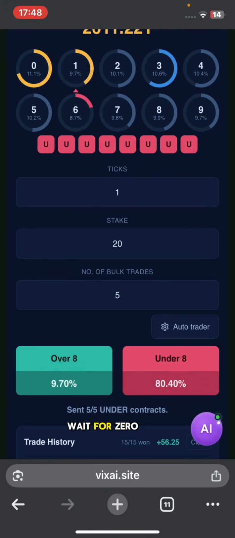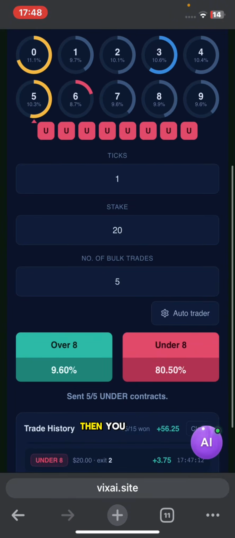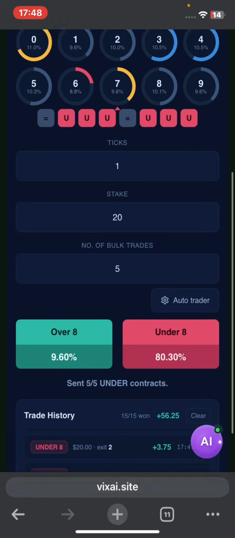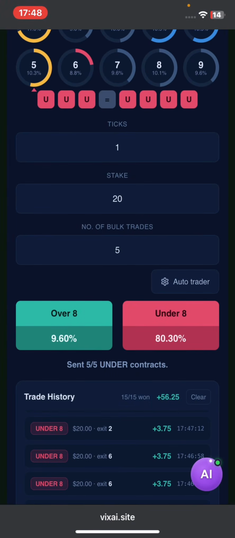So wait for 9, then you wait for 2 ticks. We are waiting for it to hit 9.